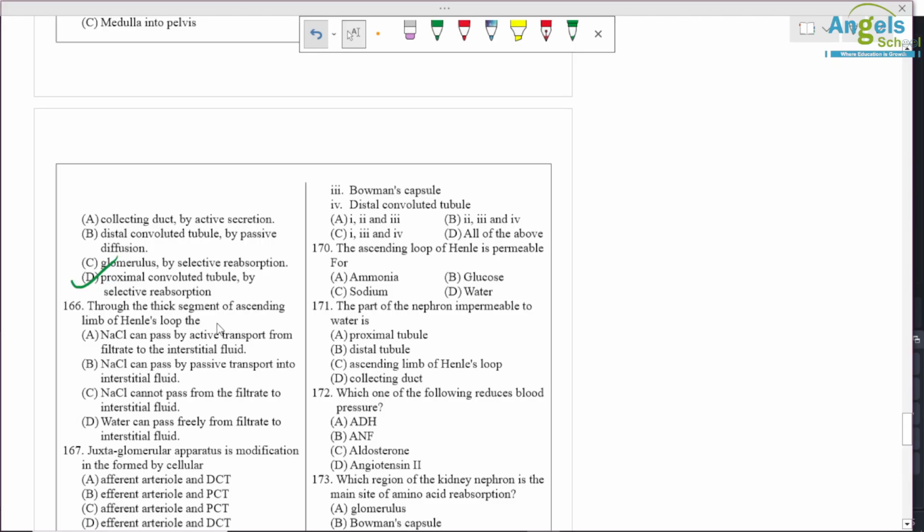Through the thick segment of the ascending limb of Henle's loop, NaCl can pass through active transportation. The juxtaglomerular apparatus is formed by a cellular modification at the junction of the afferent arteriole and DCT.